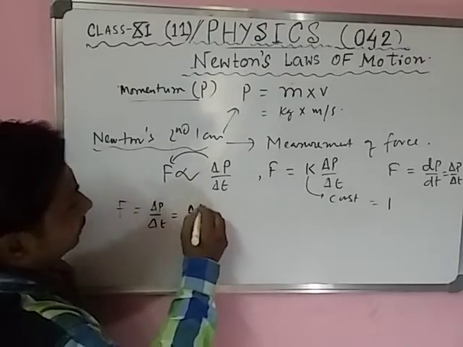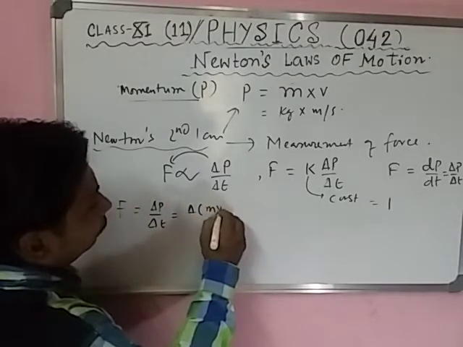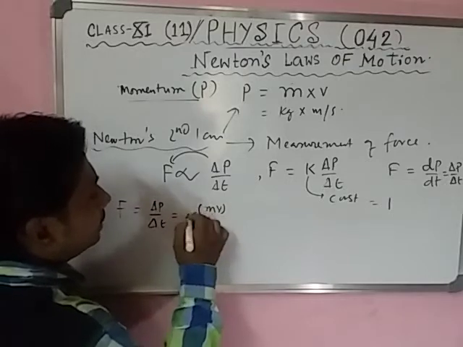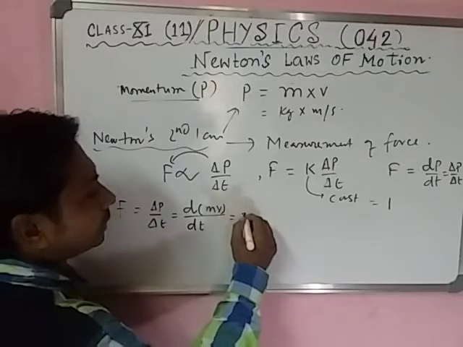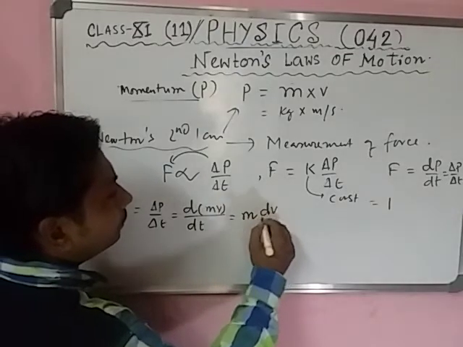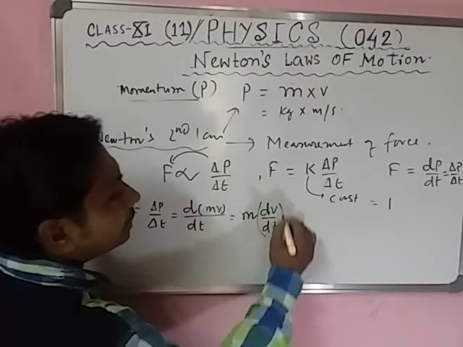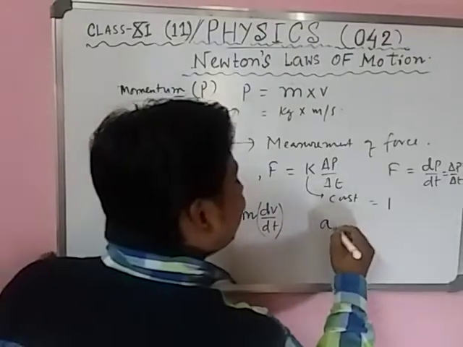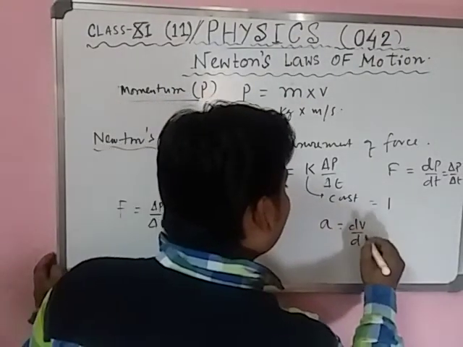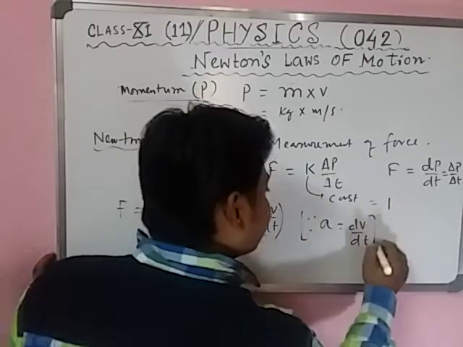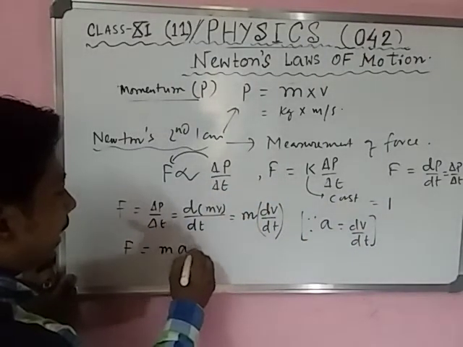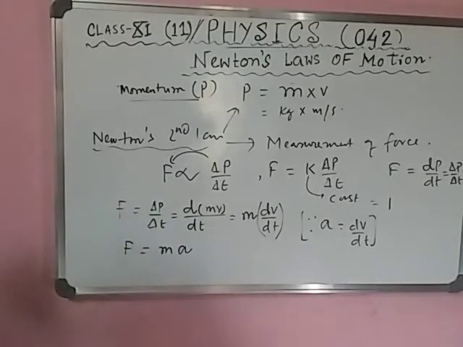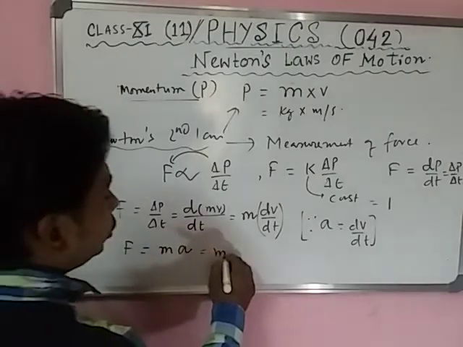Delta P means delta of mass into velocity, or you can write d(mv)/dt. Mass is constant, so bring it outside: m dv/dt. You know dv/dt means acceleration. So we put the value: F equal to ma, force equals mass into acceleration.